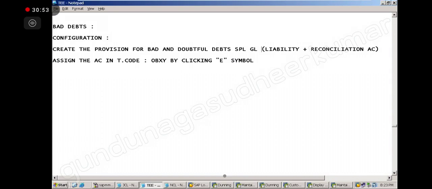Already we have liability plus reconciliation, especially the GL account. Can we use this for the same? This one? Advances, no? Yes, liability plus reconciliation. No. That purpose is different. That is for a different purpose. This is a different purpose. While assigning this special GL?